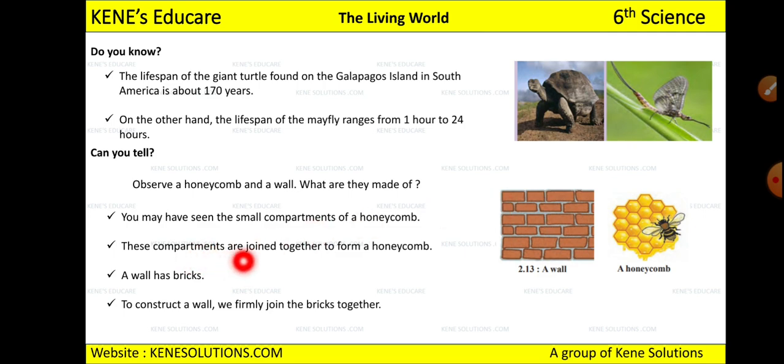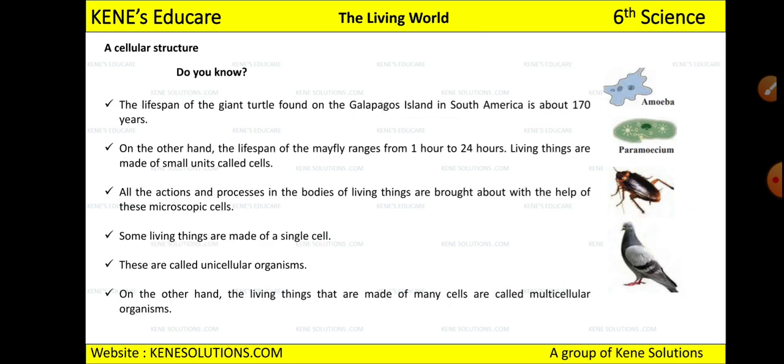Okay, these compartments are joined together to form a honeycomb, right? Various compartments will join together and they will form one big honeycomb. And this wall has bricks. So to construct a wall, you will need many bricks like this, right? So this is how the wall and the bricks are made. For a honeycomb, you will have to have many compartments joined together, and for building a wall, you will have to make many bricks joined together, and then it will form the wall, right? So see, that is called cellular structure.